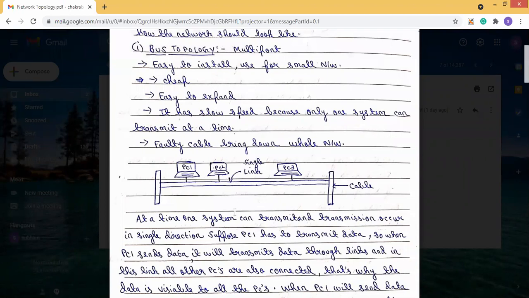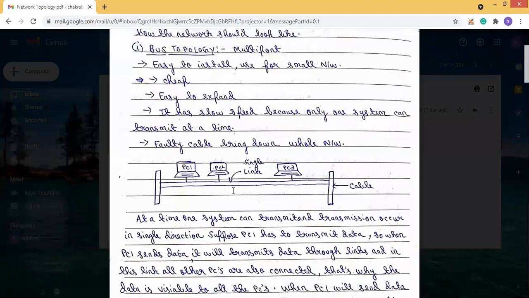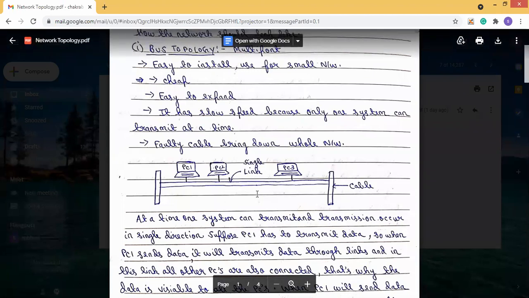Now, all the PCs are connected in the single link. So the data shared by PC1 will be visible to PC2 and PC3 because they are all connected in this link. So the data is visible to all the PCs. Here in our example, there are PC2 and PC3.